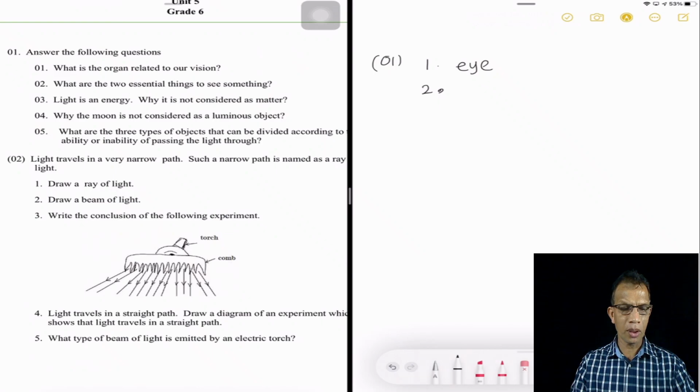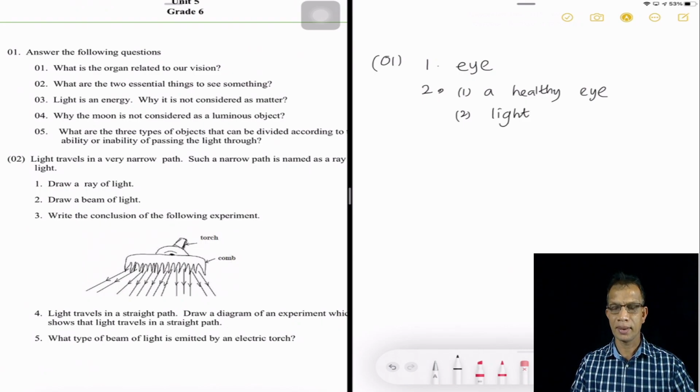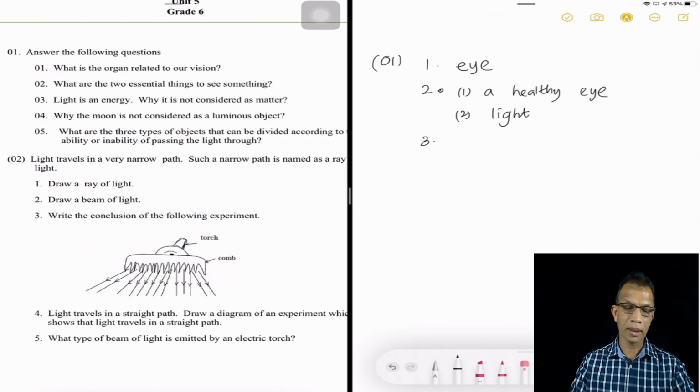Second question. What are the two essential things to see something? Very well. There are two things required for us to see something. They are a healthy eye, and light. If you can have both, then you can see something. And moving to the third question, light is an energy. Why is it not considered as matter?